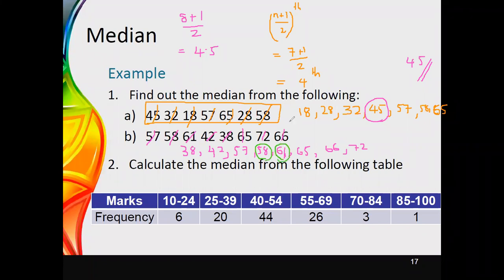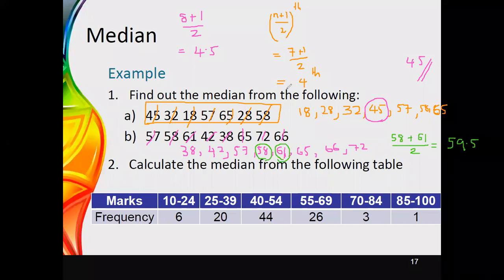Now, what you need to do is take the average of these two values, 58 plus 61, and this has to be divided by 2. You have to add 58 and 61 together, and once you divide it by 2, you can identify the answer as 59.5.